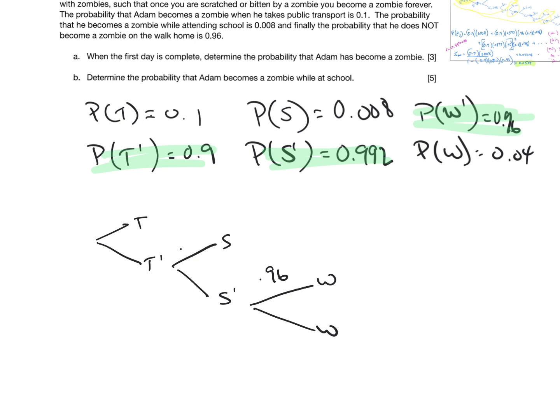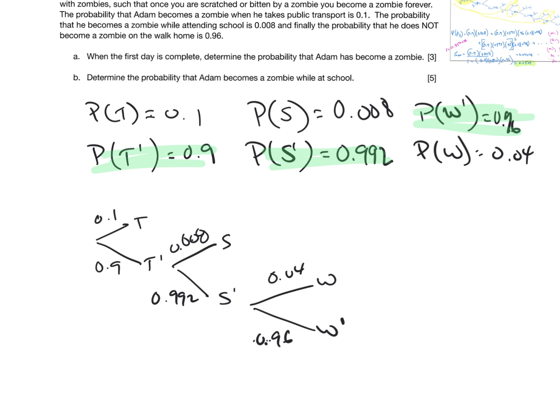Sorry, I have to get the right ones. So the 0.96 is not a zombie, 0.04, 0.992, and this is 0.008, and then finally 0.9 and 0.1.